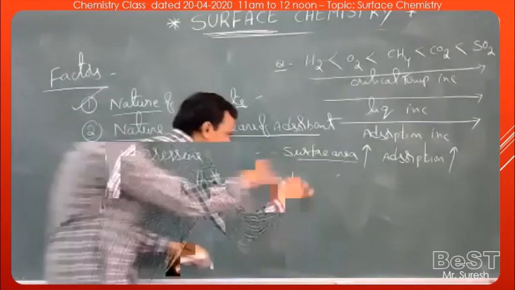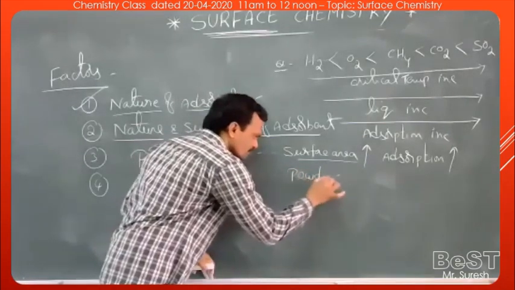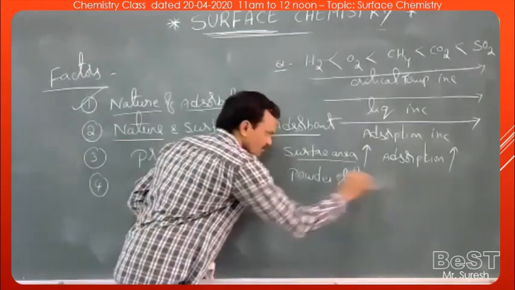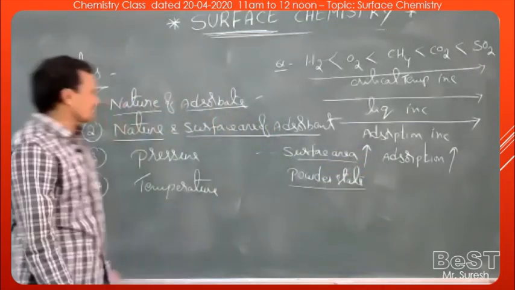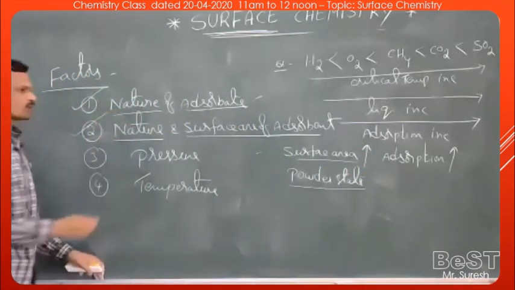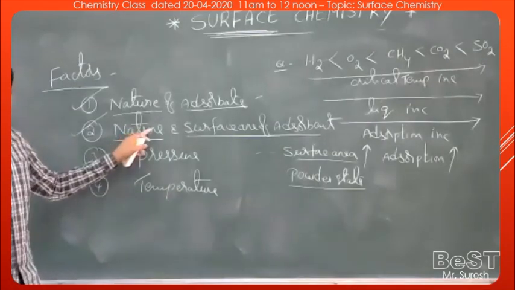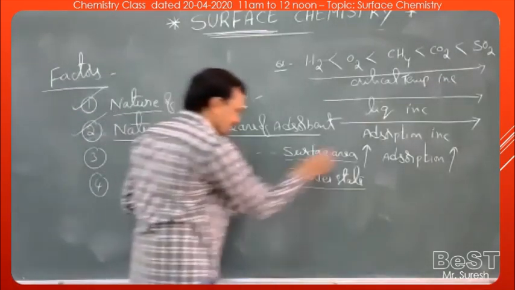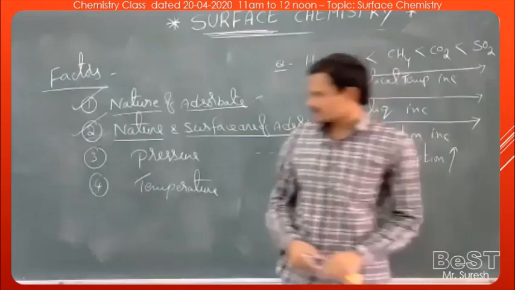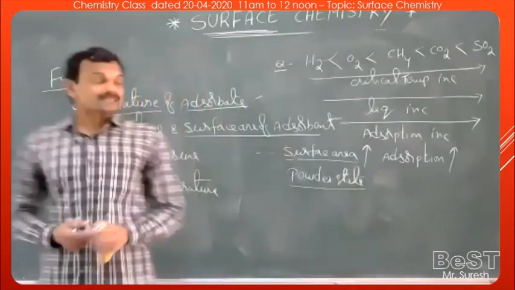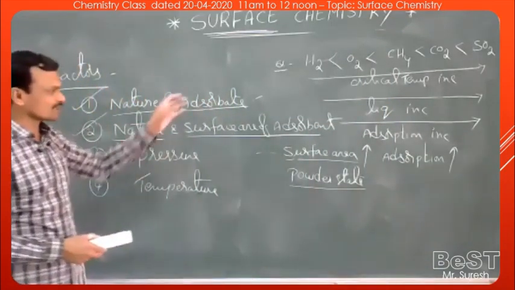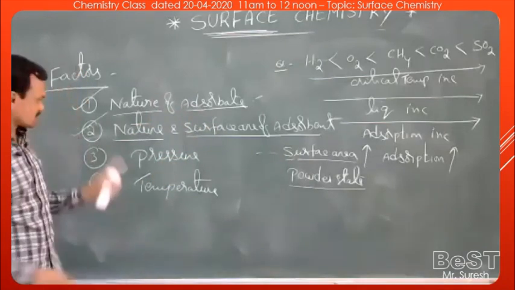So in powder state, the substance has more adsorption capacity. As the breaking of substance into small pieces increases, surface area increases. As the surface area increases, the extent of adsorption also increases.